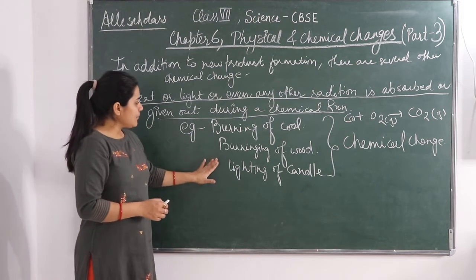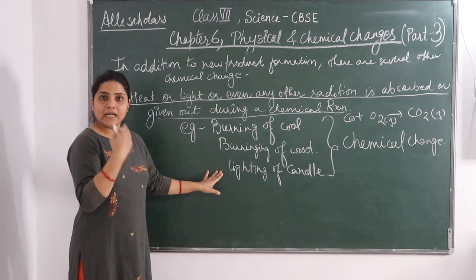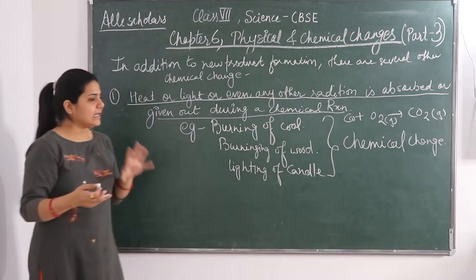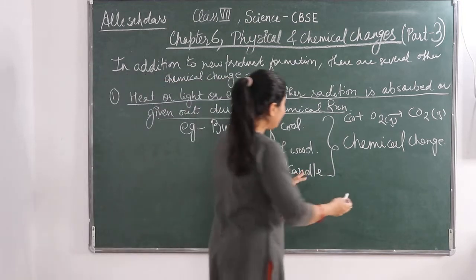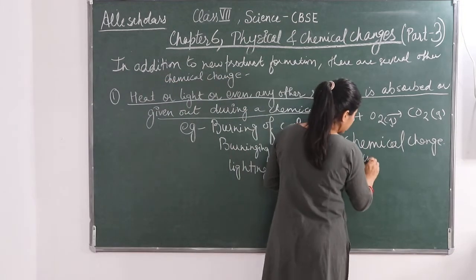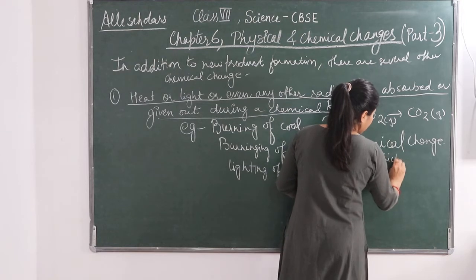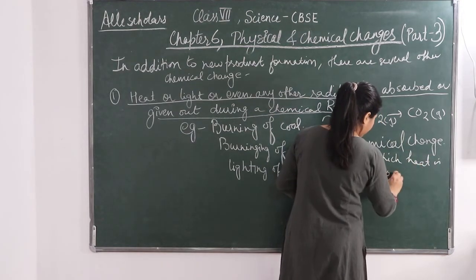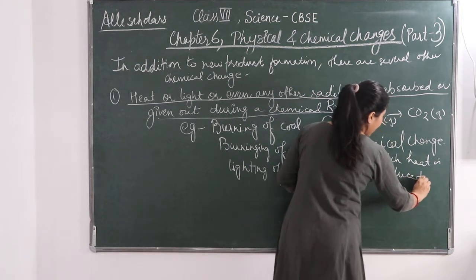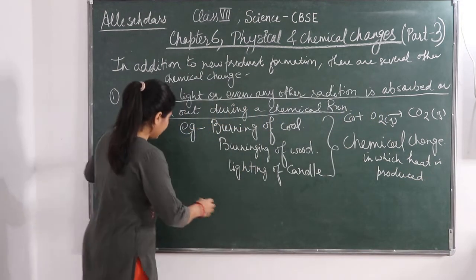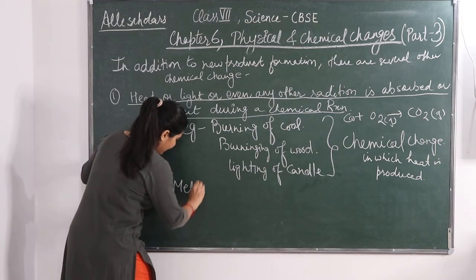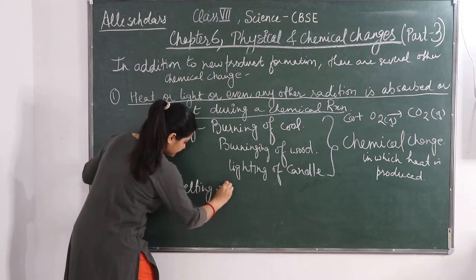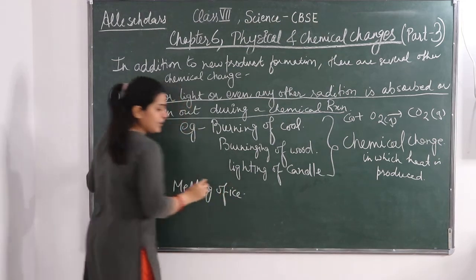So in these chemical changes, what is happening? Heat is being released. Okay, heat का production हो रहा है, chemical change in which heat is produced. And the other example is the melting of ice. इस example में क्या हो रहा है?